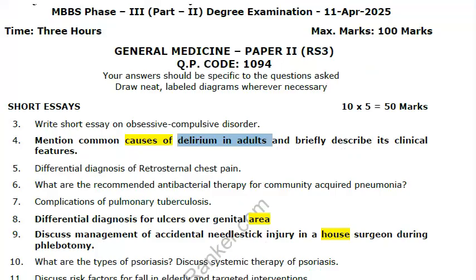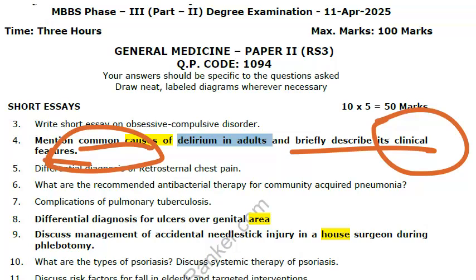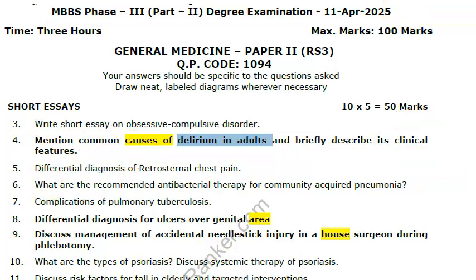Causes. Causes of what? Delirium. See, common causes of delirium in adults they have asked. Describe its clinical features. Clinical features and all we have finished. Now let us go to the causes and the prevention, treatment, etc.